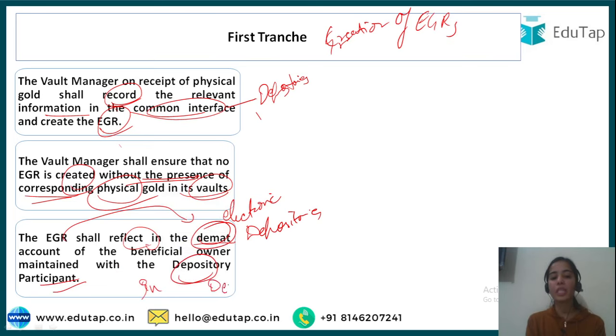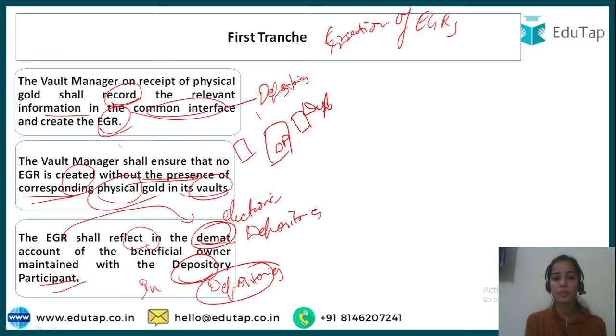Okay, because depositories cannot see each and every person, each and every investor. So the depositories have the depository participants, or the agents, or the intermediaries of the depositories, we can say, and they are the ones that are maintaining the demat account for the investors also. So the depository participants are in between the depositories and the investors. Okay, investors and the depositories are holding the securities in the electronic form, and depository participants are the ones that are maintaining the demat account for the investors and keeping it in the depositories.